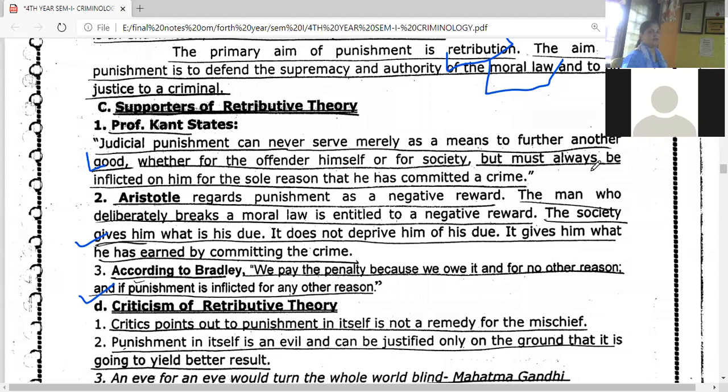Punishment can never be administered merely as a means to further another good, whether for the offender himself or for society, but must always be inflicted on him for the sole reason that he committed the crime. Punishment is not meant to reform him or do him good. Punishment is given because he committed the crime, and it must be severe enough that he realizes he committed the crime.